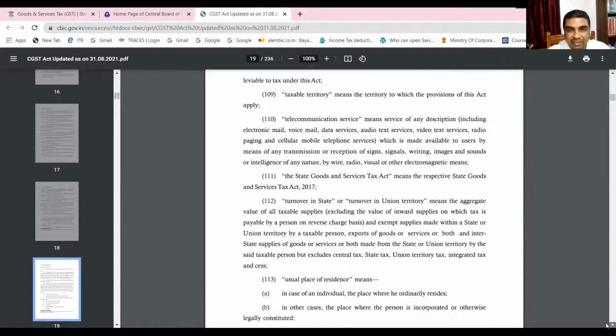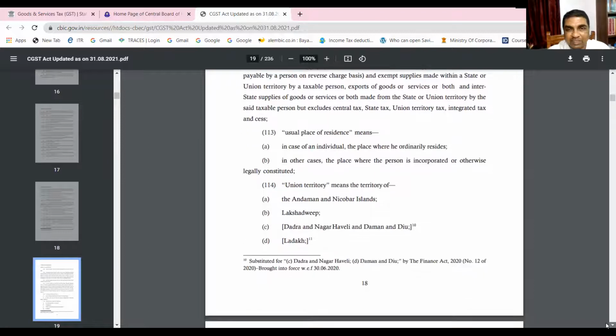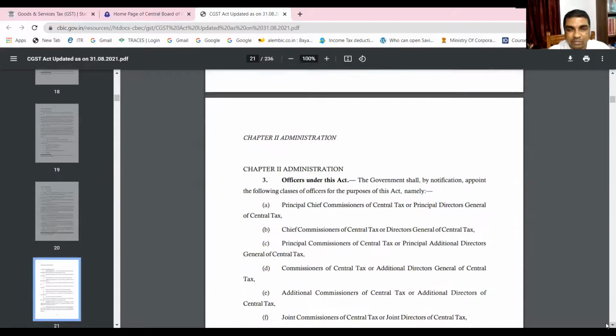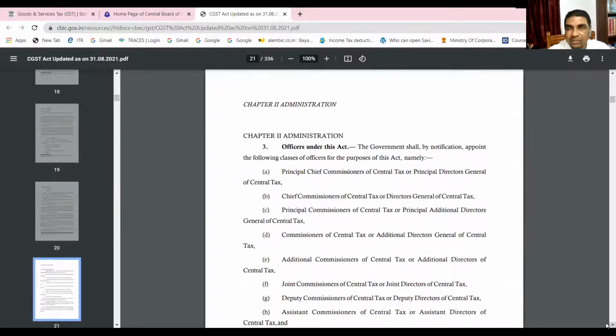But before that, these are a few other key definitions we are looking into. So I think now you are having some idea that if you want to refer to a particular section in the law, then you can go to the GST website and download the provisions, which will help you to understand the law.